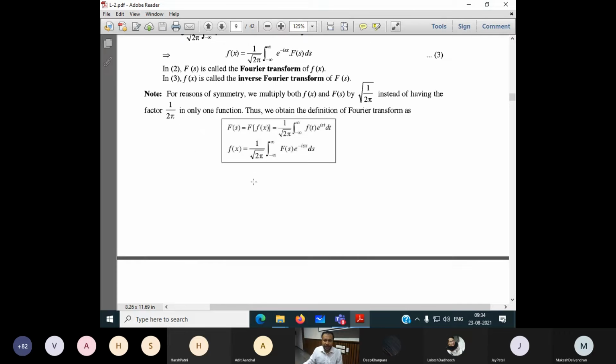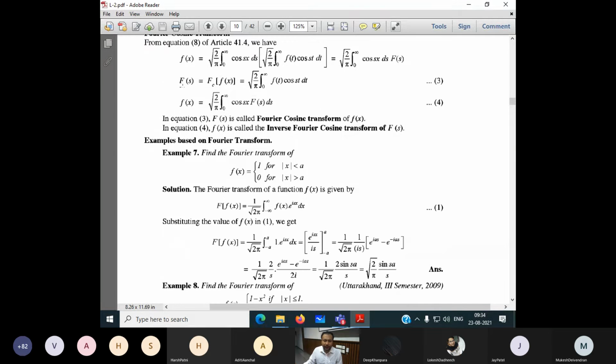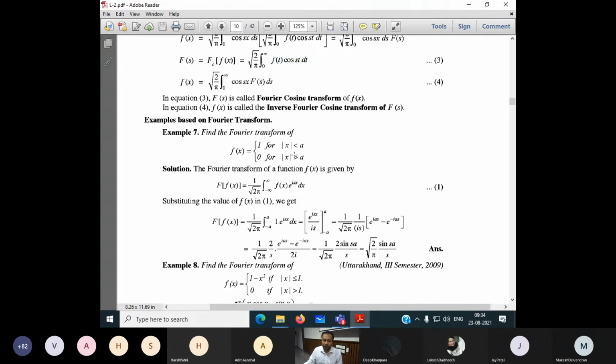So these two equations you have to remember, very much important. Second, these two equations we have to note down, very important. Again, these two equations are very much important. You have to note them down. Now, an example based on the Fourier transform.